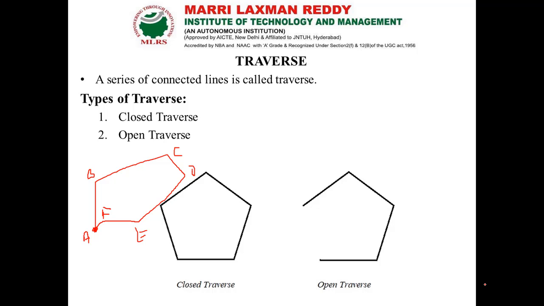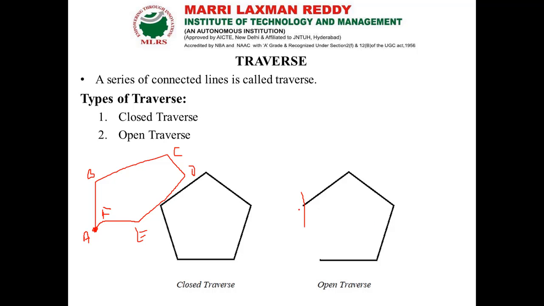Whenever we are doing work on our land, like for housing or a lake or pond, those field works come under closed traverse. What is an open traverse?